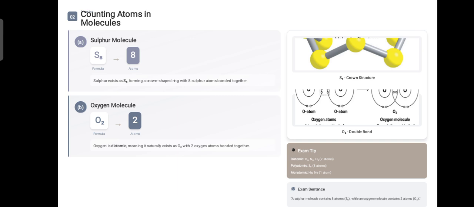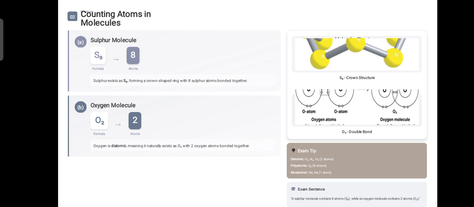The question given in your books is to count the atoms of the sulfur molecule. There are a total of 8 atoms of sulfur used to make up that sulfur molecule. And how many atoms are there in the oxygen molecule? There are only two atoms of oxygen bonding together to make up the oxygen molecule.